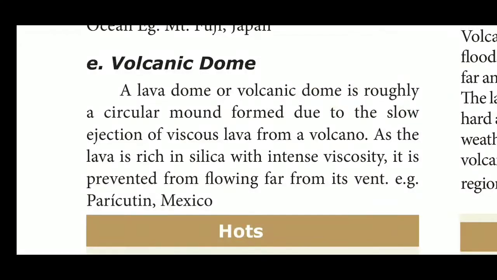As the lava is rich in silica with intense viscosity, it is prevented from flowing far from its vent. So this volcano's ejection is very slow. It ejects its lava and other gases and materials in a slow manner.